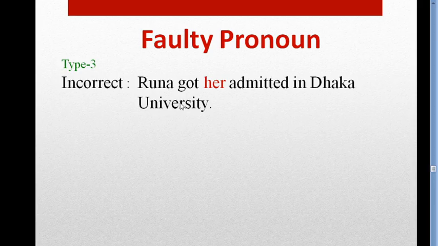That means myself, yourself, ourselves, herself, itself. These are reflexive pronouns. So if the subject and object are the same entity, we have to use reflexive pronoun.